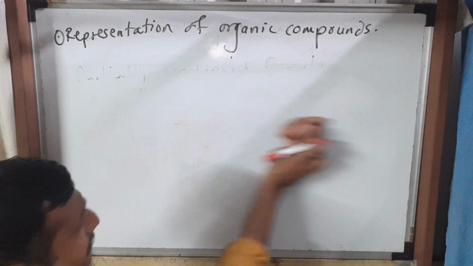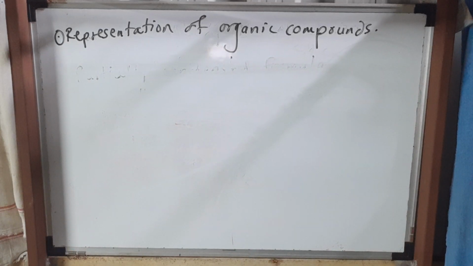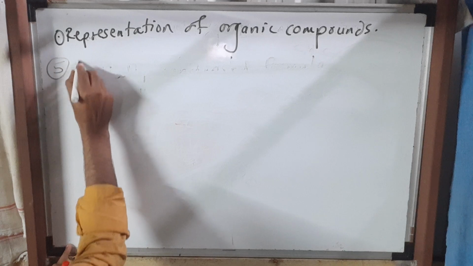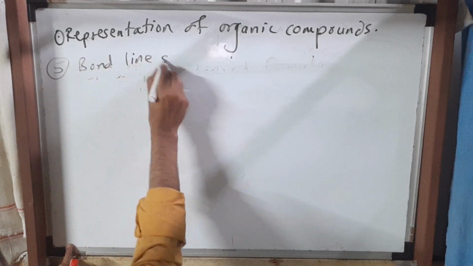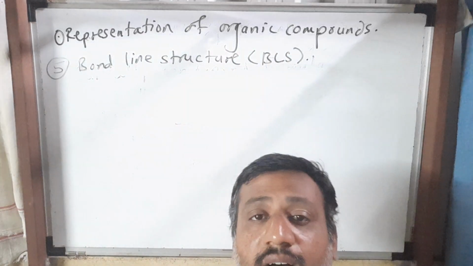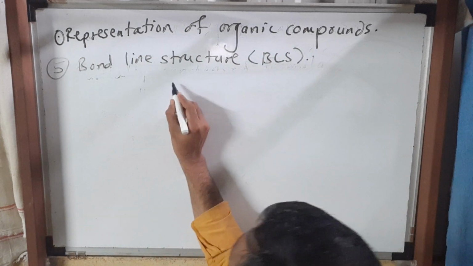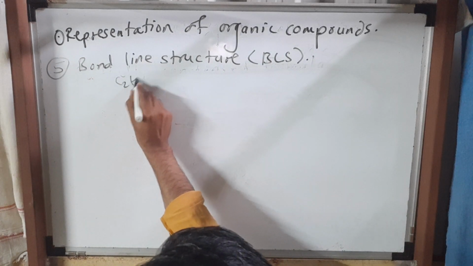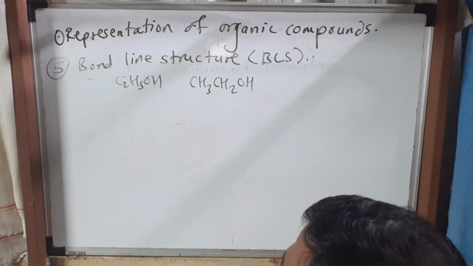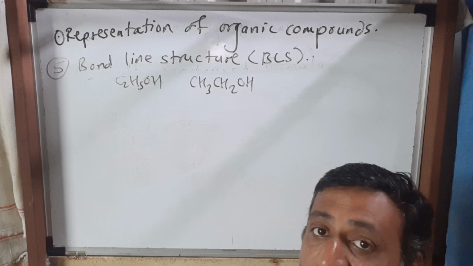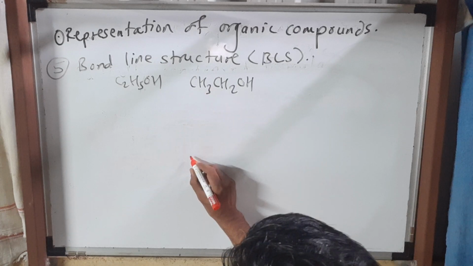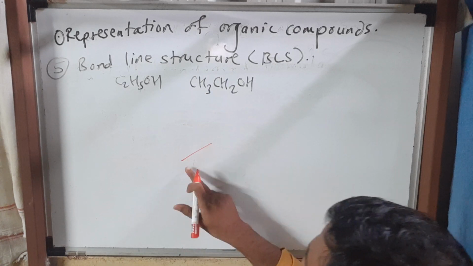And the most important one is the bond line structure, the fifth one. BLS, bond line structure. How to write this? We came to know C2H5OH is the molecular formula, and CH3CH2OH is the partially condensed formula, that is ethanol. How to write it in the bond line structure? In the bond line structure, as we know, between 2 carbon atoms there is a single bond, so here it is to be denoted like this.